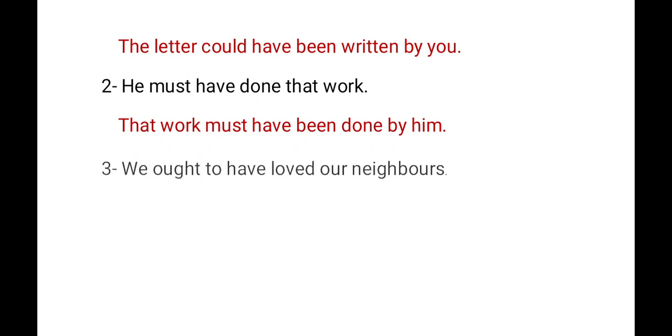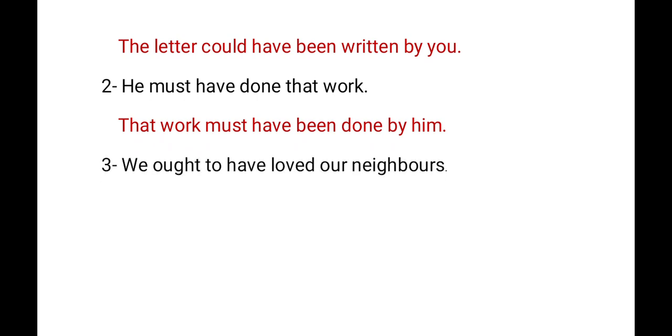Clear? That work must have been. Then the main verb done. Do, did, done. So, that work must have been done. Then by. After that, the object. That is he. So, him. That work must have been done by him. Clear?